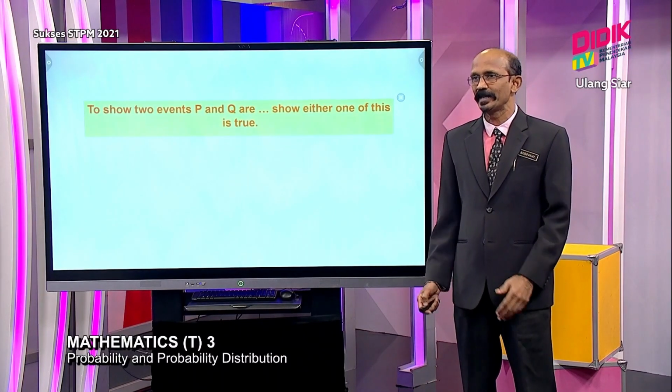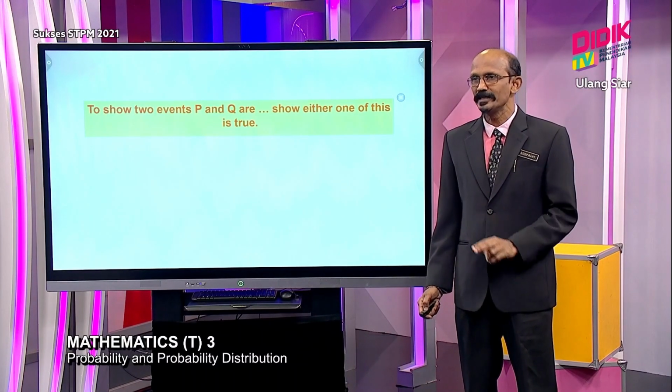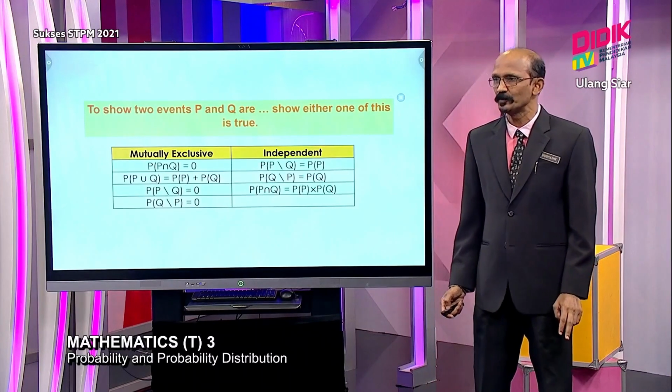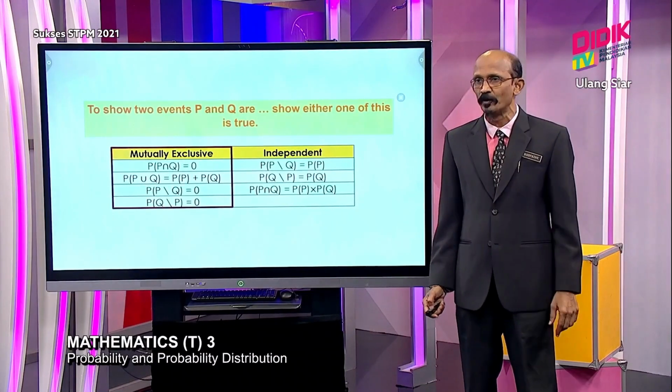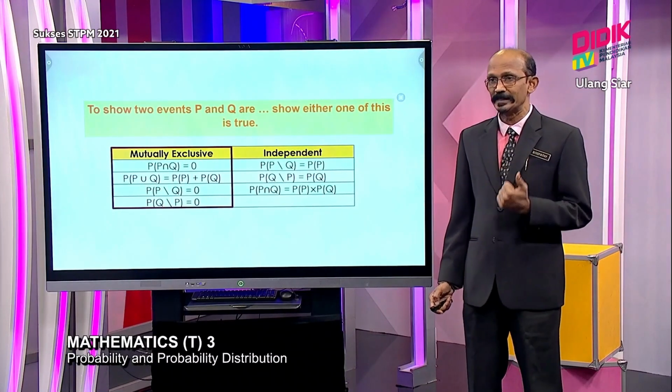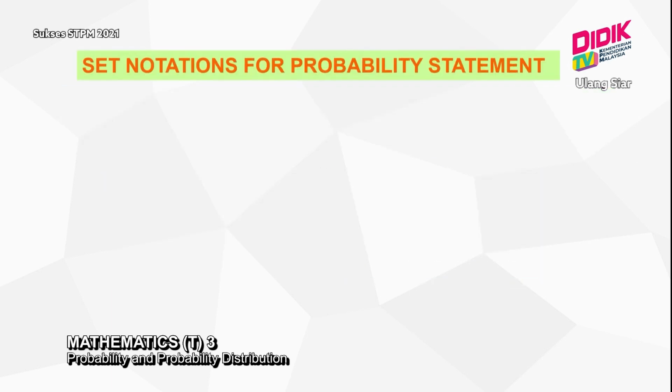Before that, let us see how to prove two events are mutually exclusive or independent. First one is mutually exclusive. To prove two events are mutually exclusive, you can use any one of the four ways, which students can see clearly on the board. If you want to prove independent events, you can use any one of the three formulas; any one is enough to prove it. But when it comes to the next part, set notation for probability statements, of course students show great weakness. Sean, most of the students cannot do this one.